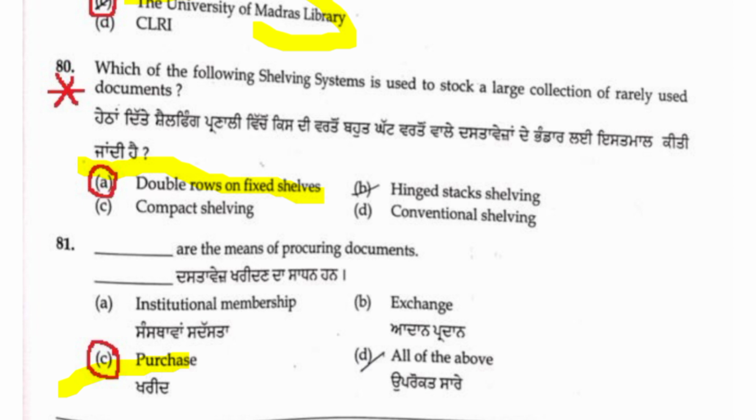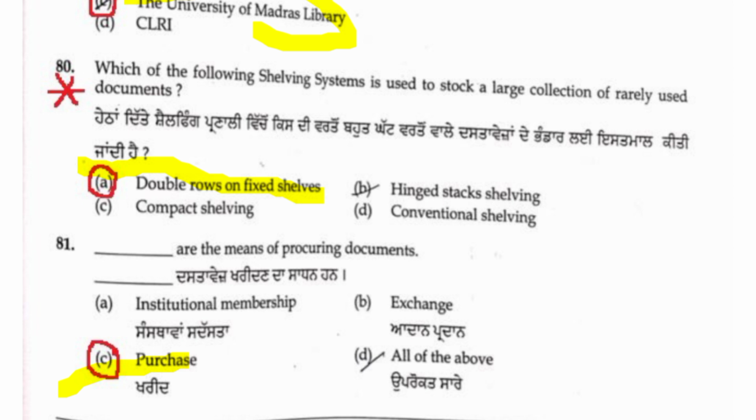I will repeat the question once again. Which of the following shelving systems is used to stock a large collection of rarely used documents? Double row on fixed shelves. This is my answer, but it is a tentative answer key. I'm not sure, friends, so please do the final confirmation. We will check through the final answer key, friends. So 80 A is my answer.